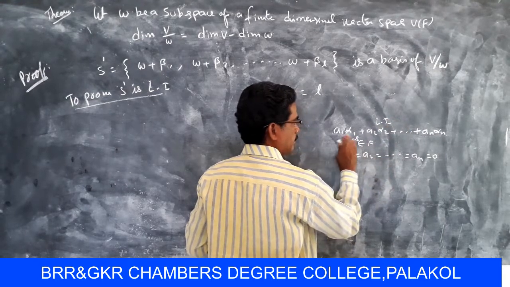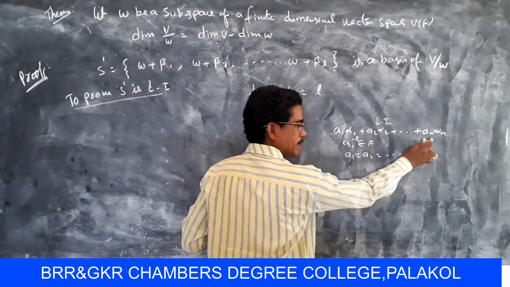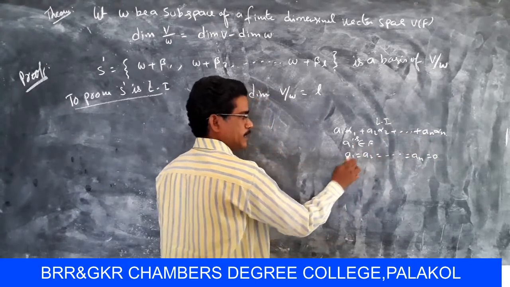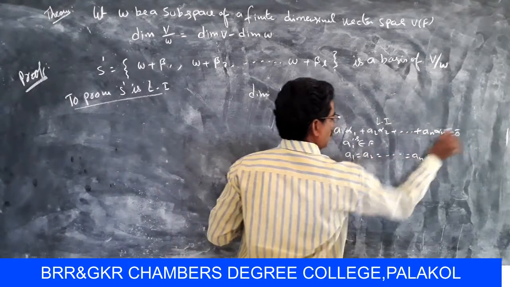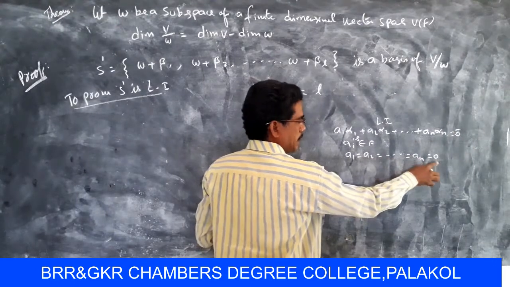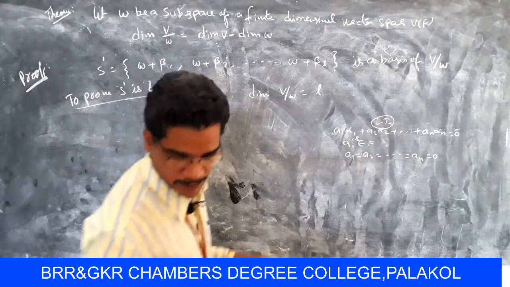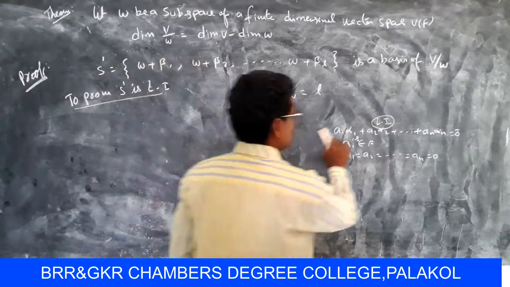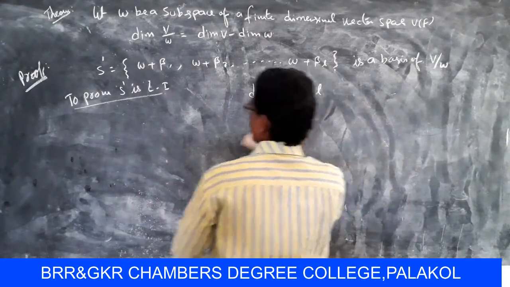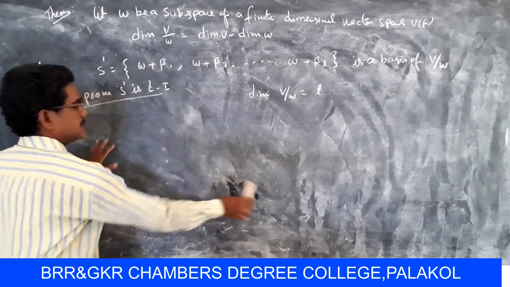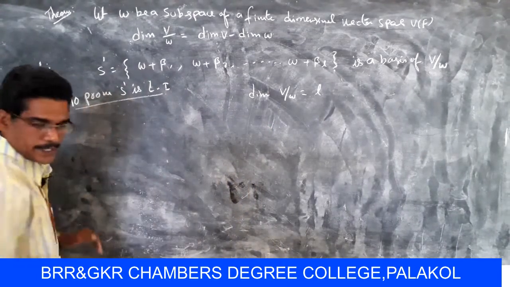So a1 α1 + a2 α2 + ... + an αn with the scalars in F, and a1, a2, ..., an must all be 0, then it is linearly independent. So using this condition, now to prove S' is linearly independent.